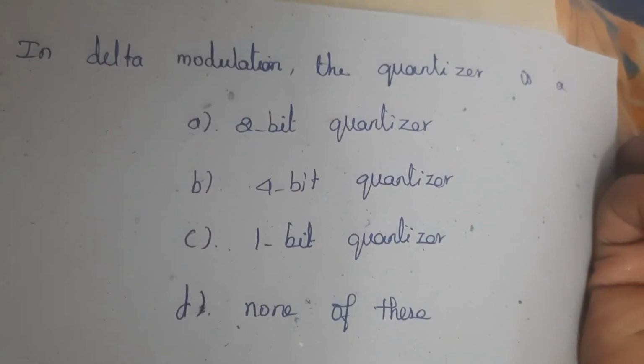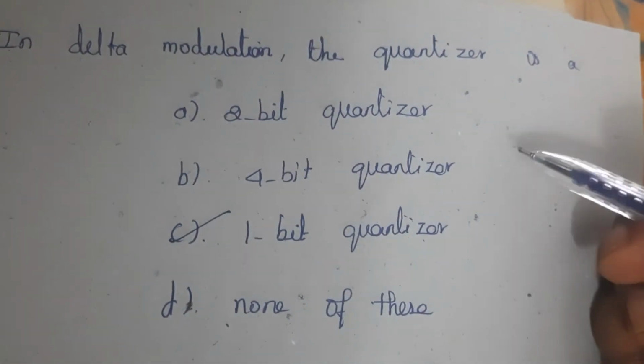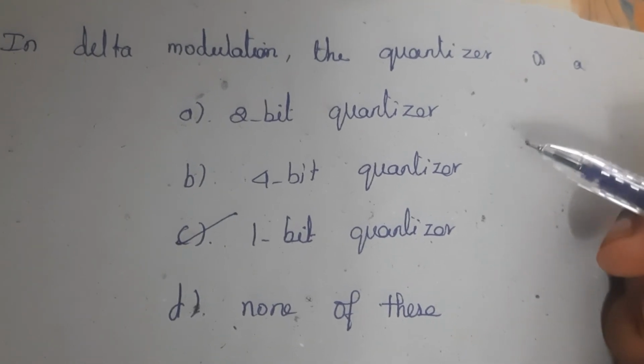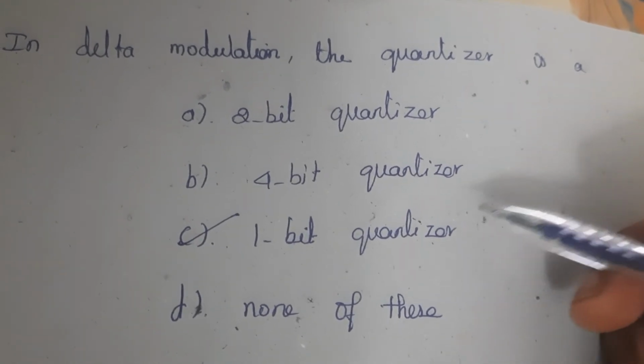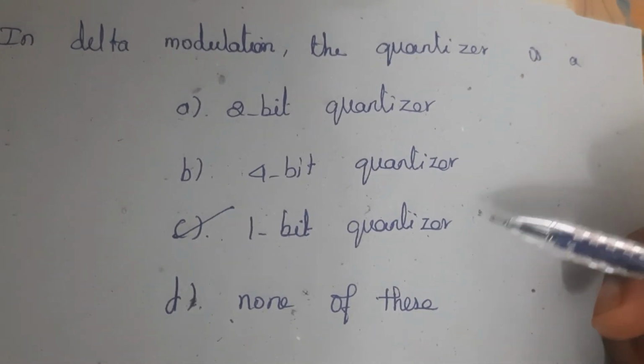Next question, in delta modulation, the quantizer is a 1-bit quantizer, and this is the simplest form of DPCM, differential PCM. It uses a 1-bit quantizer. So in delta modulation, the quantizer is a 1-bit quantizer. C is the answer.